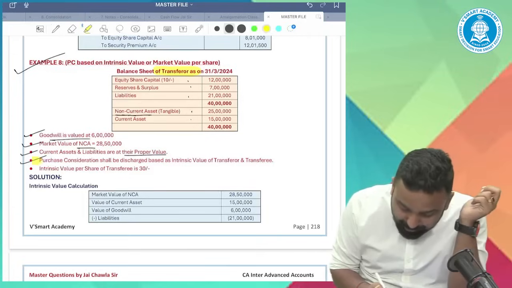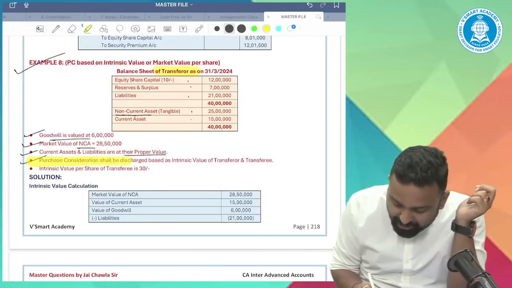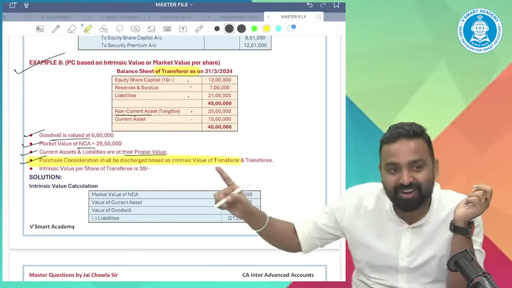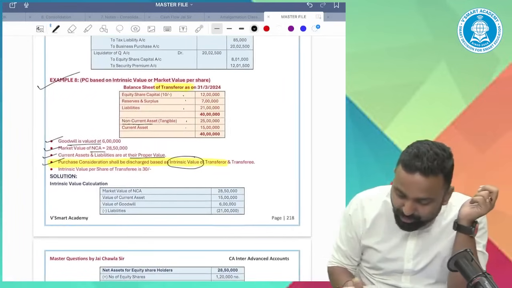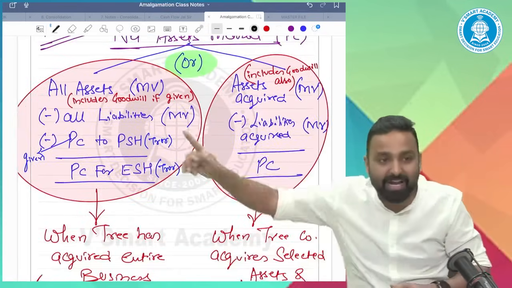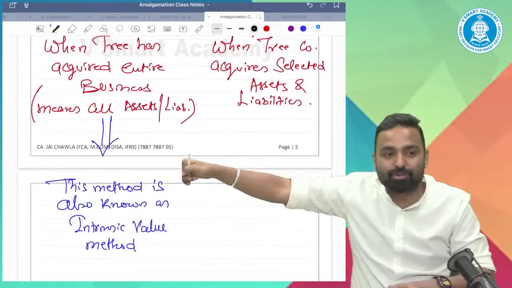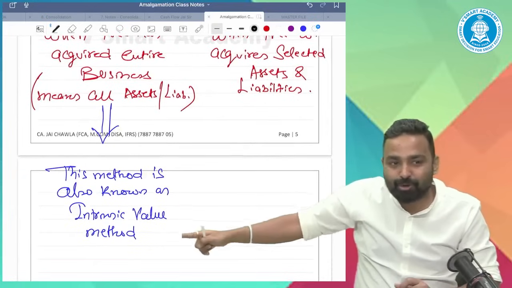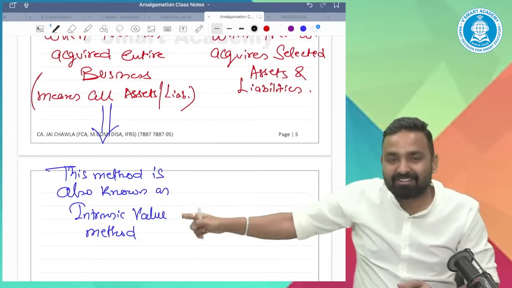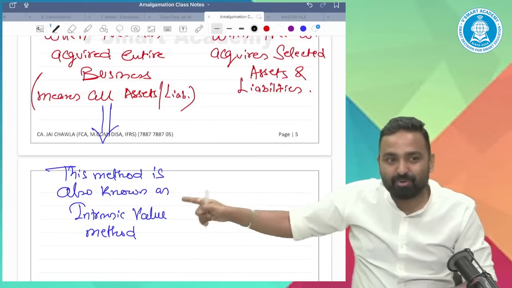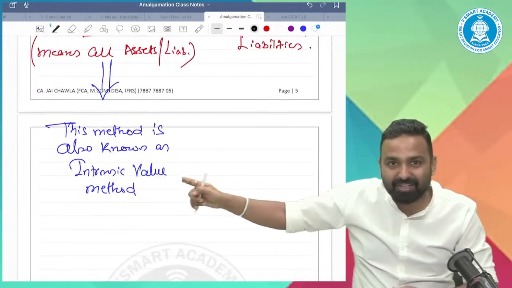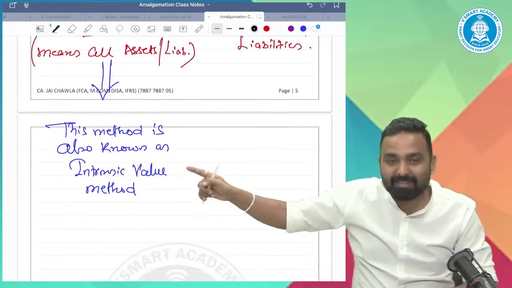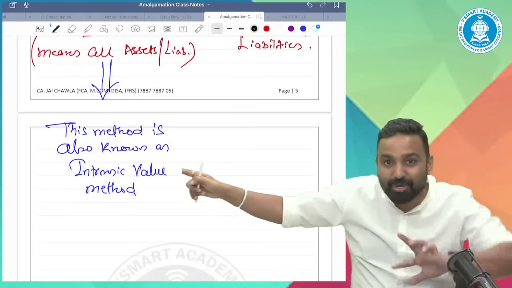Now look at this point. Purchase consideration shall be discharged based on intrinsic value. Guys, I told you that this method is also called the intrinsic value method, and they are saying that PC is based on intrinsic value.